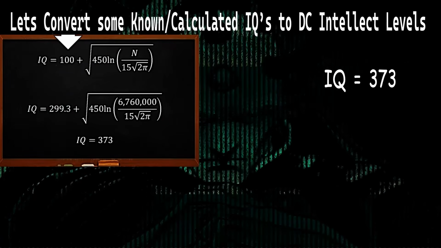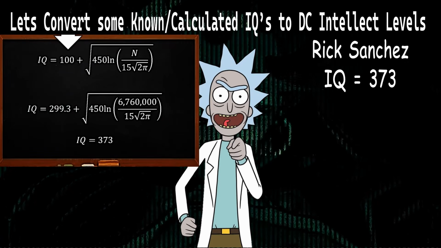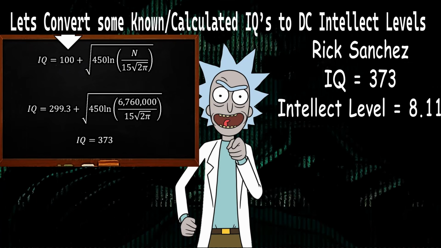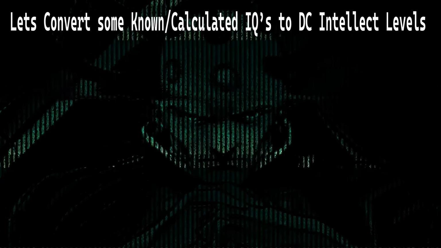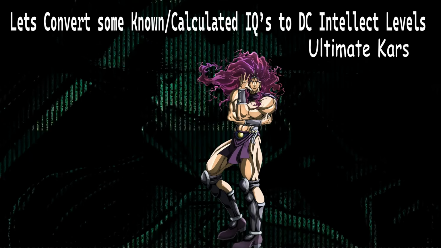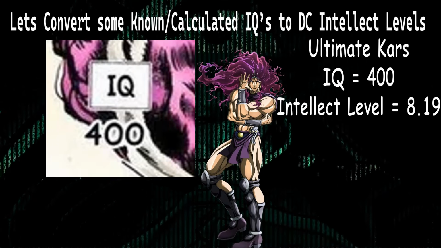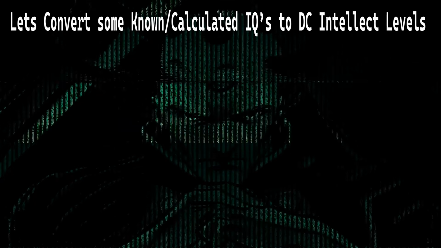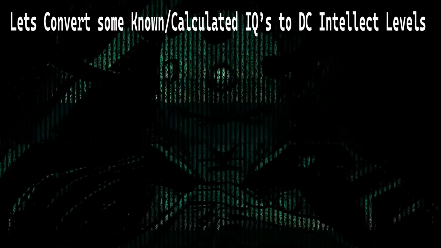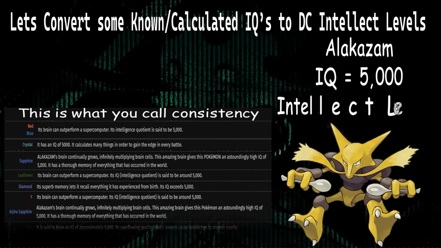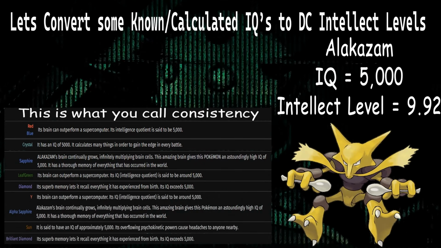373, that is the IQ I calculated for Rick Sanchez, and that has a surprisingly low intellect level of 8.1. If we scale higher to Ultimate Cars' IQ of 400, we again only get an intellect level of 8.18. If we go much further to the IQ stated for that of Alakazam from Pokemon, which is 5000, we get an intellect level of 9.9.